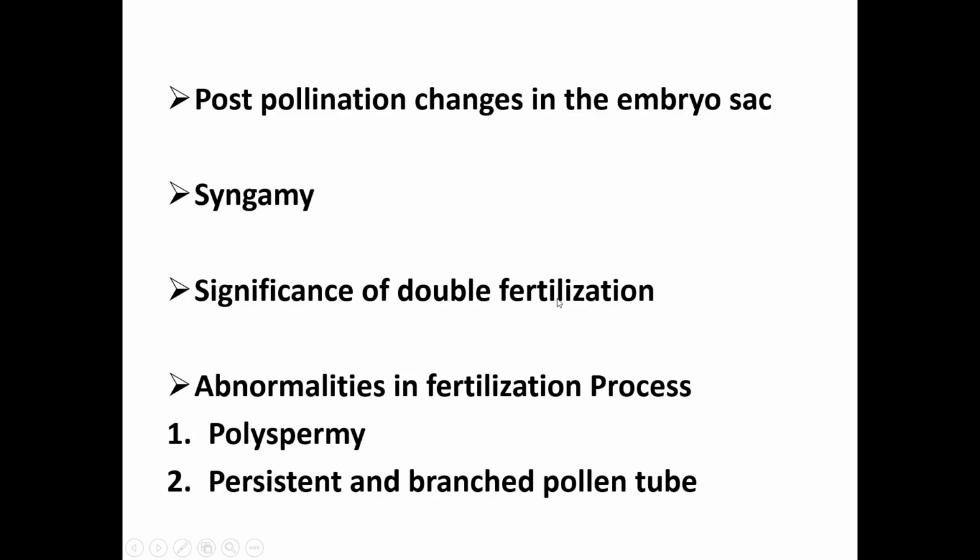Double fertilization plays a significant role in the formation of seed in the angiospermic plant. This process results in the production of zygote and primary endosperm nucleus. The primary or nutritive tissue, the endosperm, is formed after the fertilization of polar nuclei.